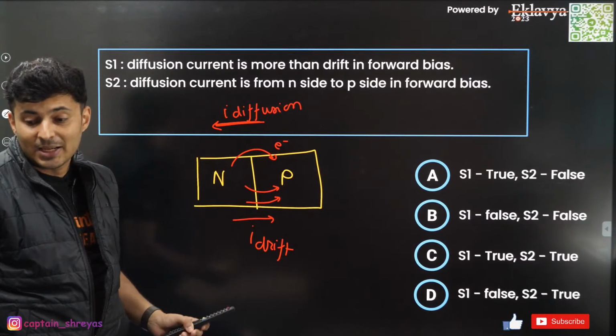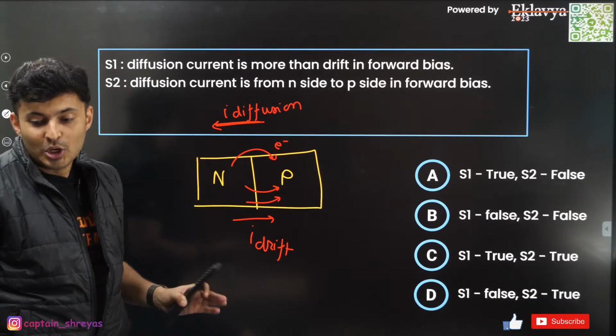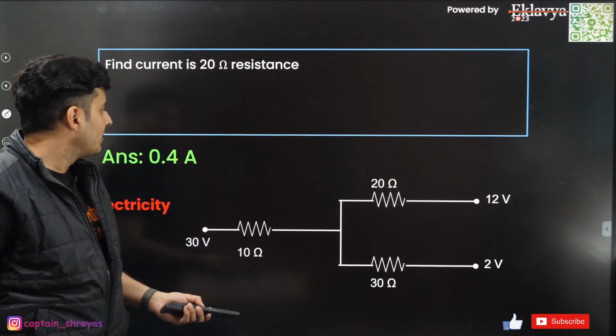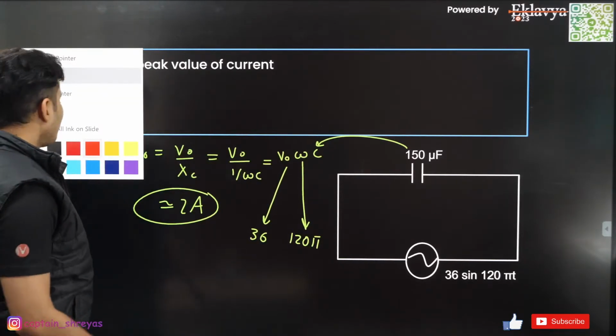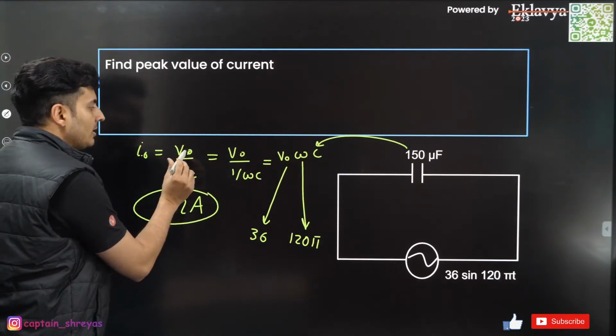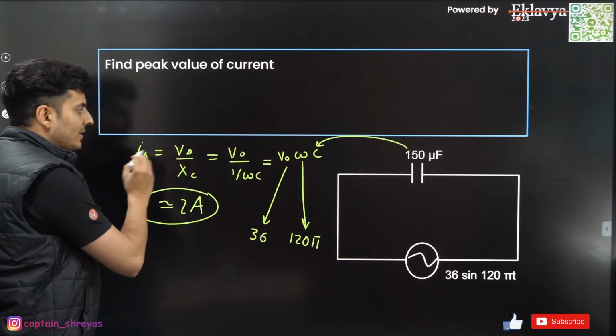No, peak value is not I by root 2. No, that is RMS, Rakesh Ji. You are getting confused. If you know the peak voltage, you can find the peak current. See, if this is RMS, this is also RMS. If this is maximum, this is also maximum. If this is average, this is also average. So that's how it goes.